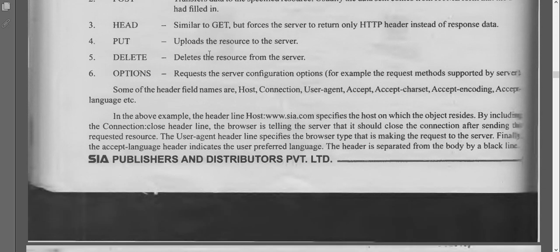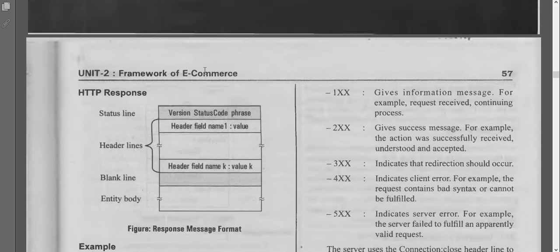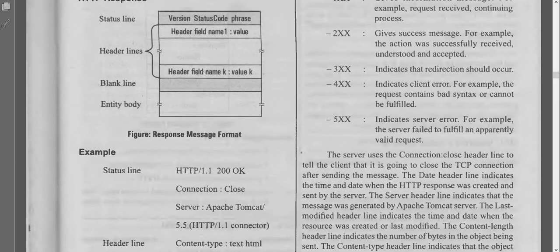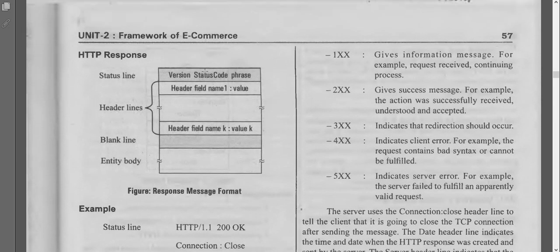So this is about the basic HTTP protocol, and now the response. Once we have sent a request, finally we will get a response message format: status line, header lines, a blank line and entity body.